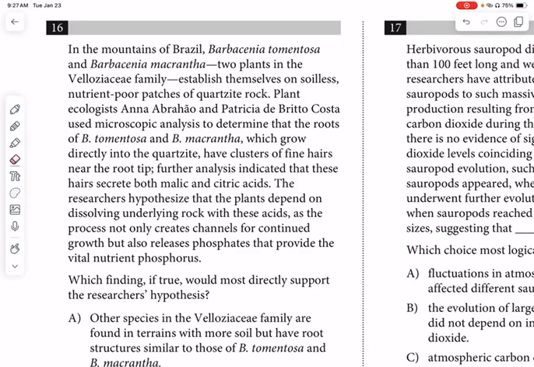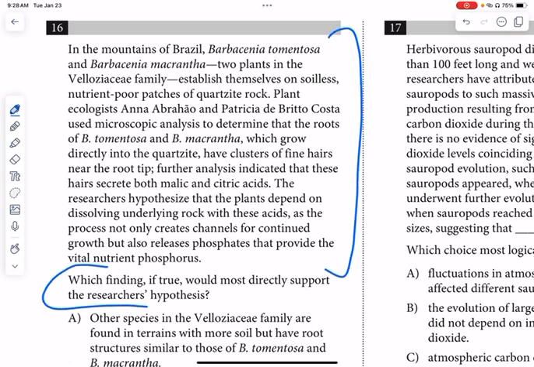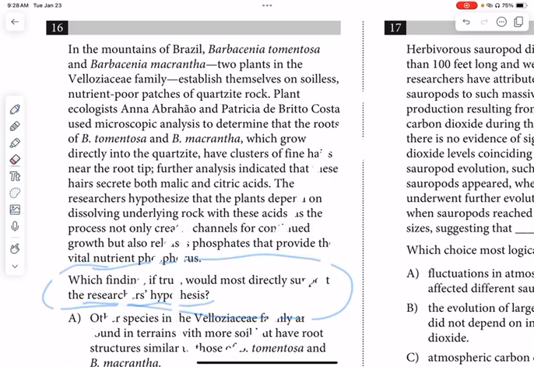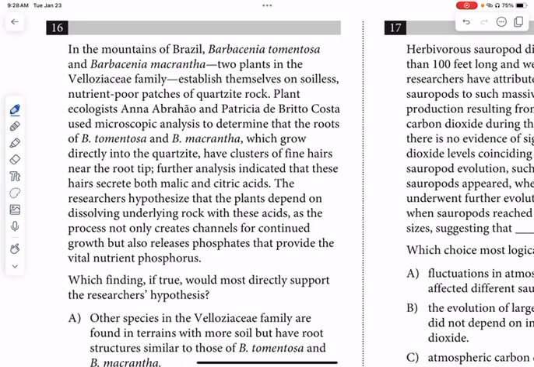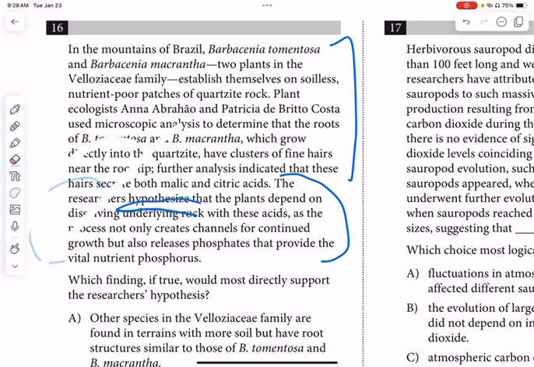Okay, in this problem, we see first a ton of text. That means we need to be really purposeful about how we spend our time. Obviously, we start down here with the question, which finding, if true, would directly support the researcher's hypothesis? So we need to know the hypothesis, and this is where you need to decide, are you really a linear reader, therefore should start at the top, or are you someone who can kind of skip down? We always know, we kind of search for the word hypothesis or claim, whatever they're asking in the question, and probably find it. I'm going to start at the top and just get the context for this problem.